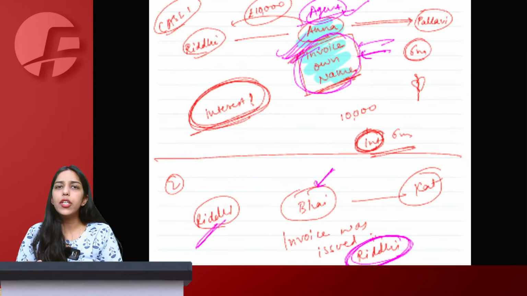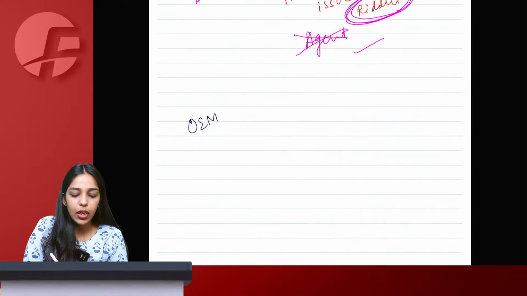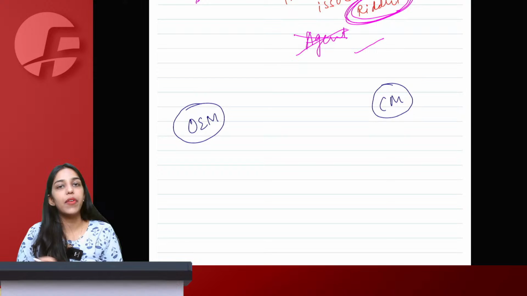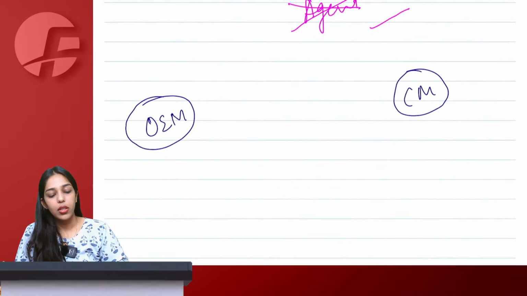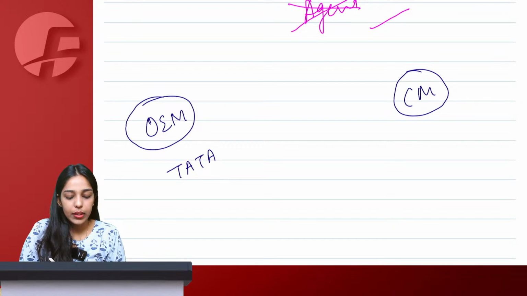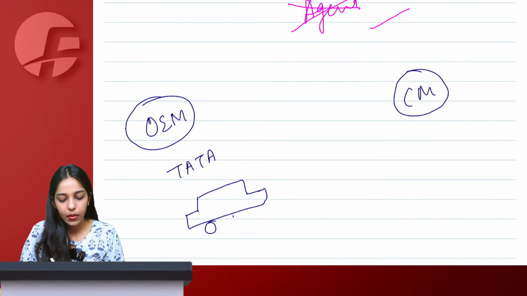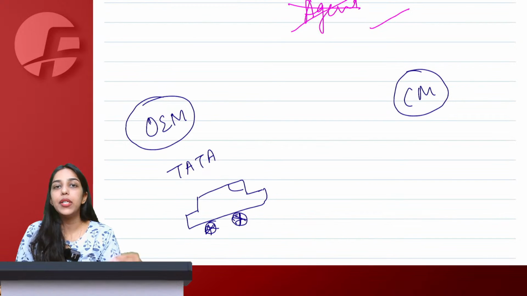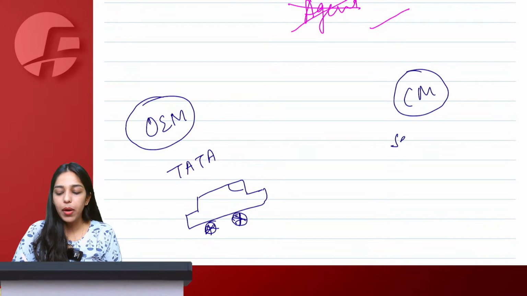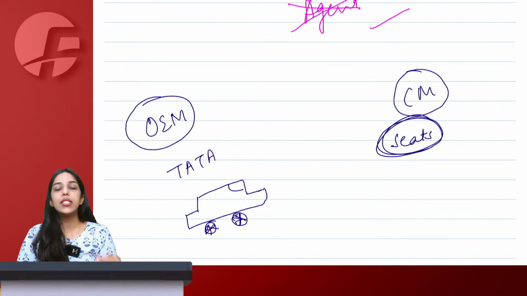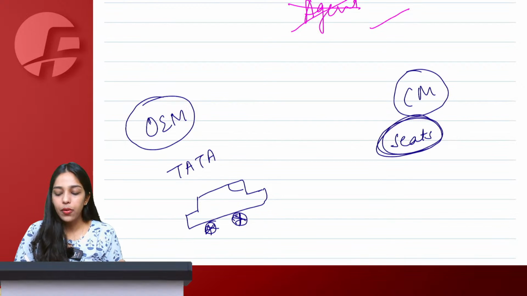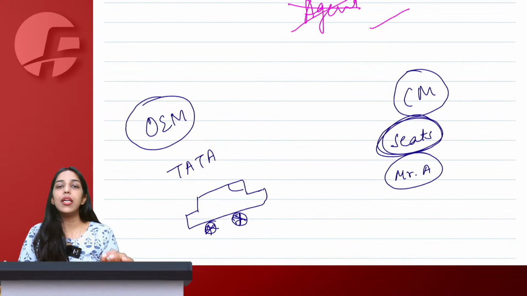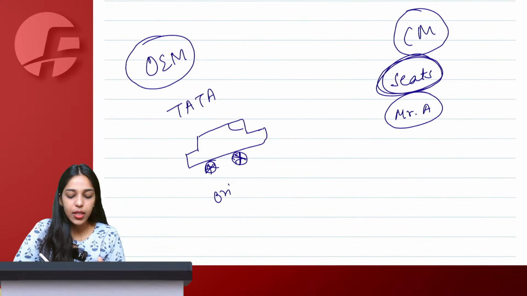For now, just a very simple overview: original equipment manufacturer and component manufacturer. Okay. So let's say we have Tata. Tata makes a car. The car is the original equipment. Now, Tata is not making all the components of the car in-house. So let's say, to manufacture seats, Tata has outsourced the work to Mr. A. So Mr. A manufactures seats for Tata. Tata gets those seats, fits them in the car and sells the car. So the car here is the original equipment.